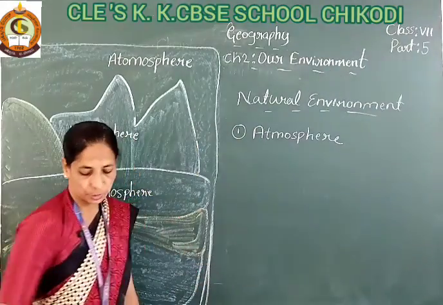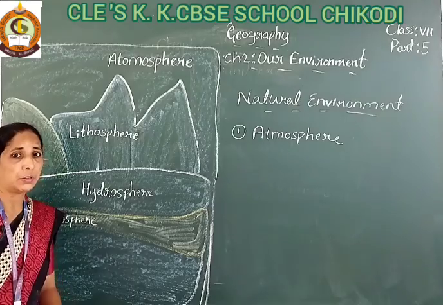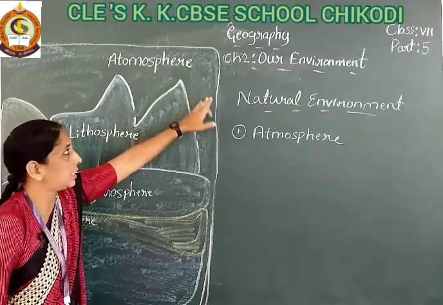What is the atmosphere? The atmosphere is a mixture of gases and air. Which gases are present here?